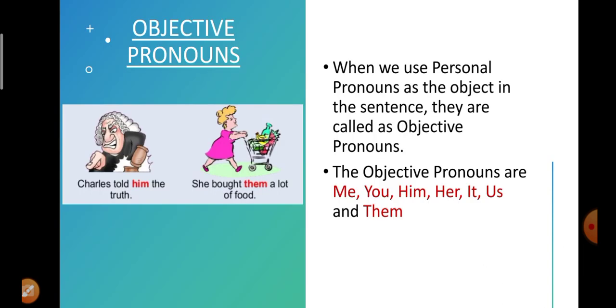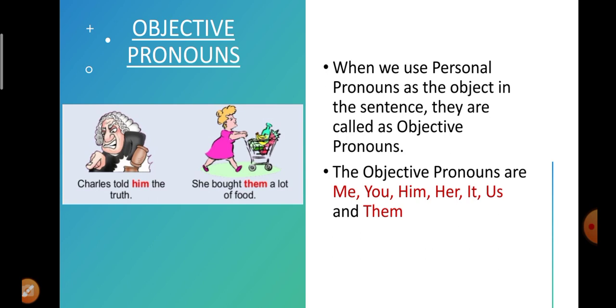Next is objective pronouns. When we use personal pronouns as the object in the sentence, they are called objective pronouns. Again, we will talk about object first. The object is having something done to it, or you can say the object is the receiver of the action. That is why it is known as the object of a pronoun. So wherever we use a personal pronoun as the object in the sentence, they are called objective pronouns.